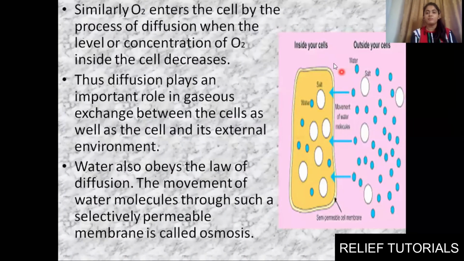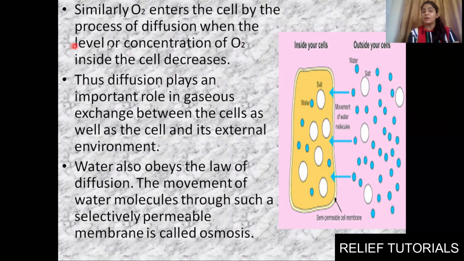They have shown it here. Similarly, in the same way, O2 also. As you all know, oxygen also we need to get, right? So similarly, O2 enters the cell. You can see in the picture it is showing a semi-permeable membrane.